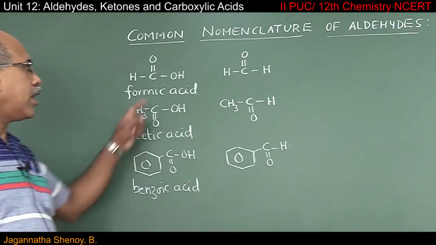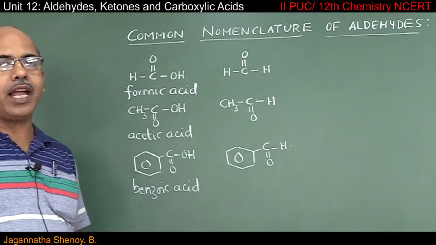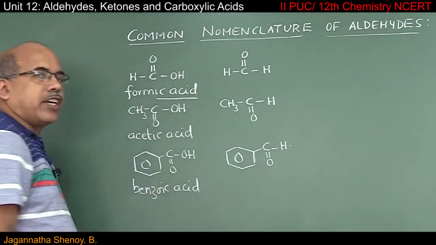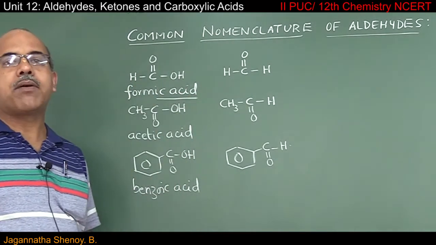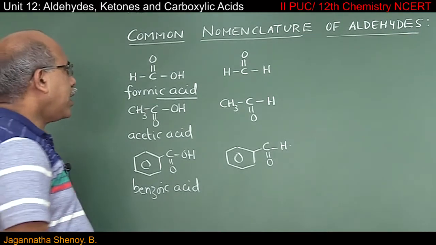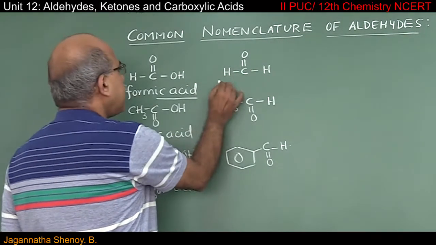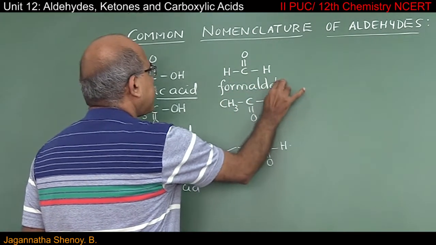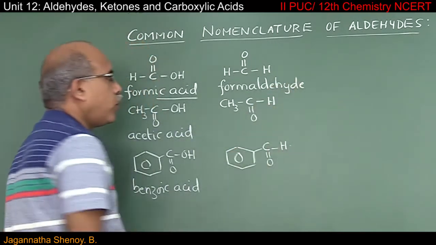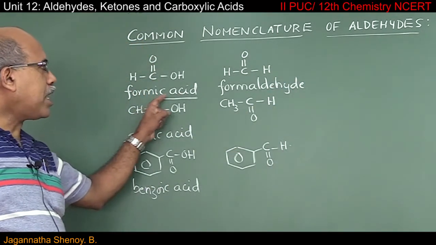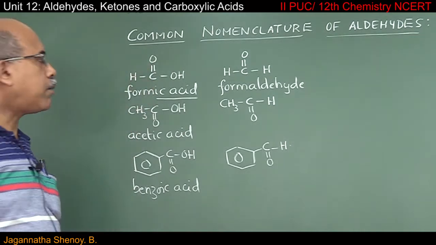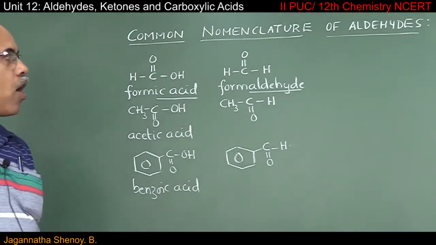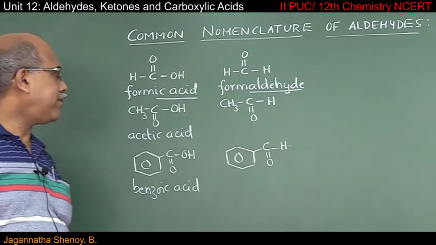To obtain the common names of corresponding aldehyde, I am going to replace ic acid of the corresponding carboxylic acid by aldehyde. In other words, the common name of this compound will be formaldehyde. So here what I have done, I have replaced ic acid of the corresponding carboxylic acid by aldehyde. So we get common name of the respective aldehyde.